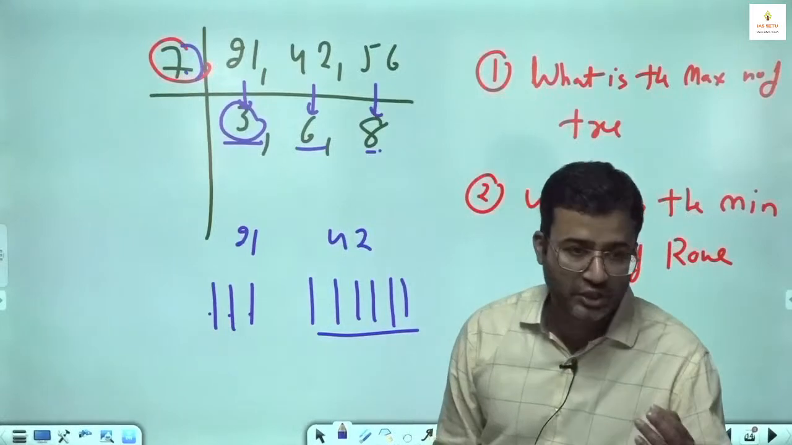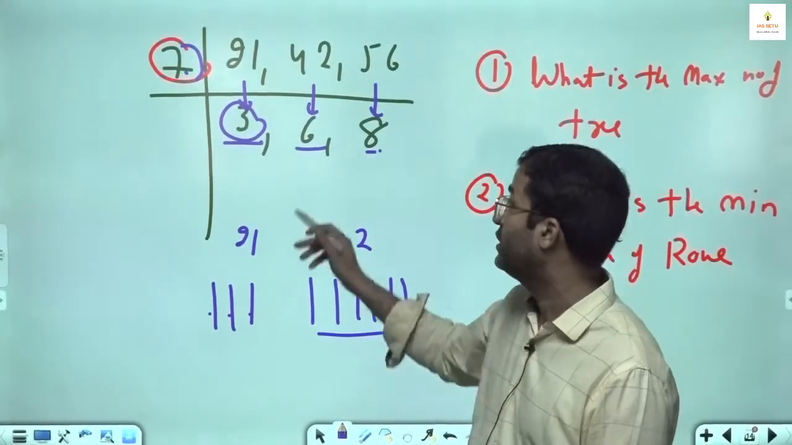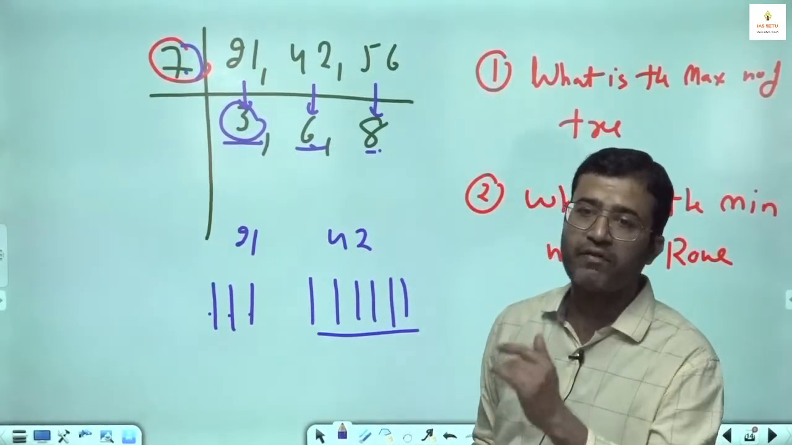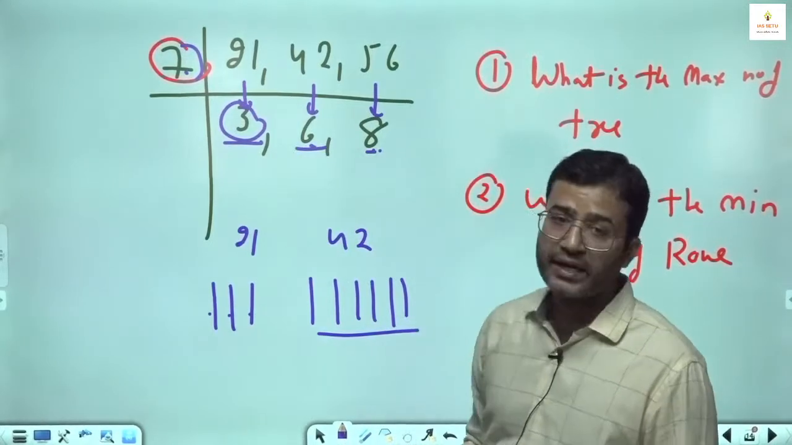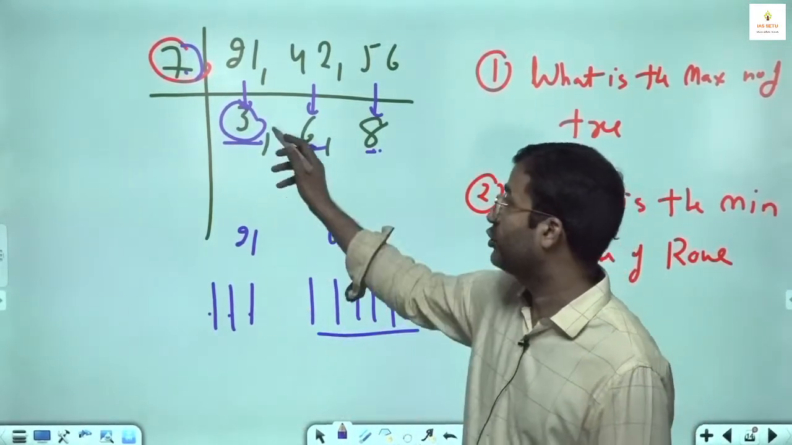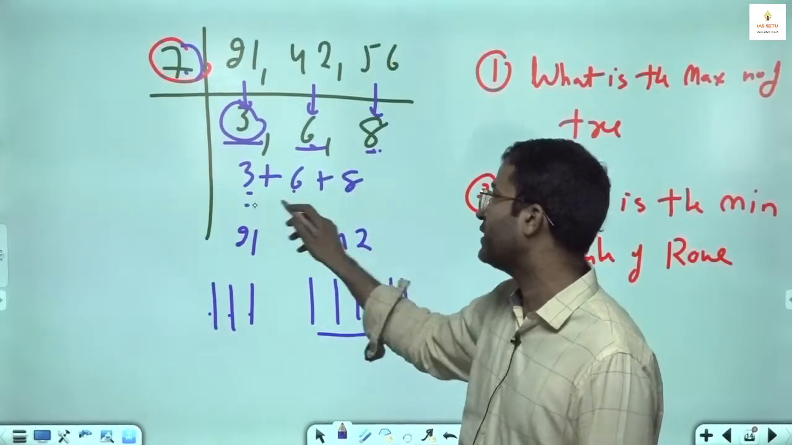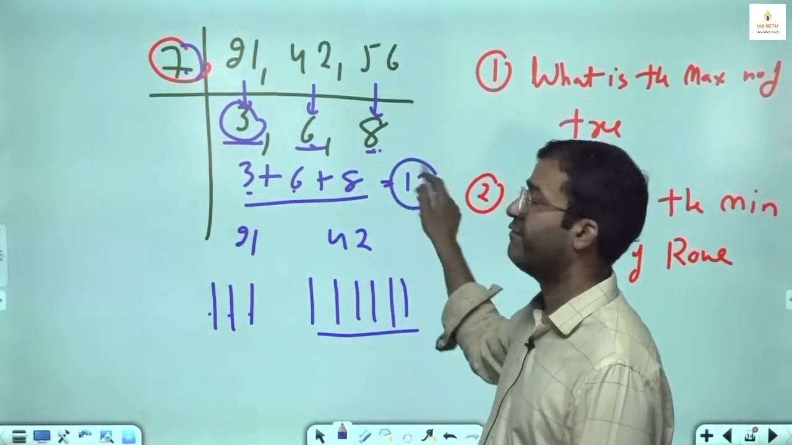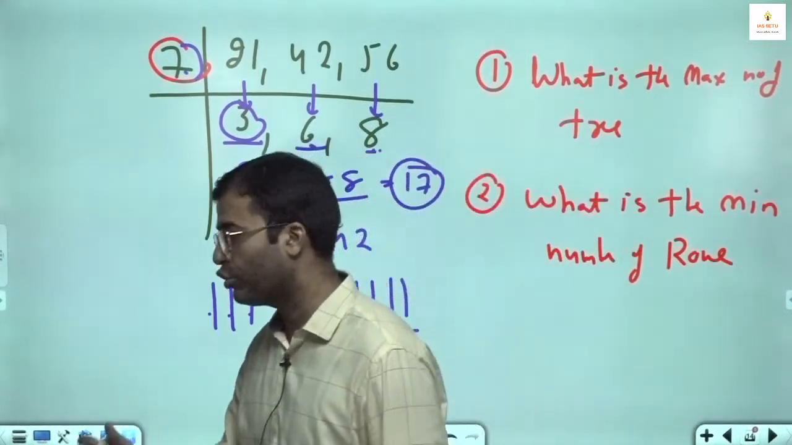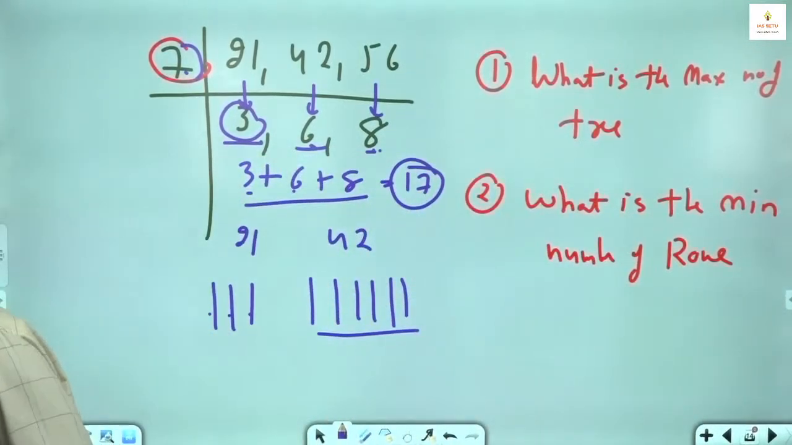These are the 3 rows of mango trees. These are the 6 rows of apple trees. These are the 8 rows of orange trees. So how many rows can we have? 3 plus 6 plus 8, 9 plus 8, 17. इसमें आपके दोनों आंसर आ रहे हैं, नंबर ऑफ ट्री भी, नंबर ऑफ रो भी.